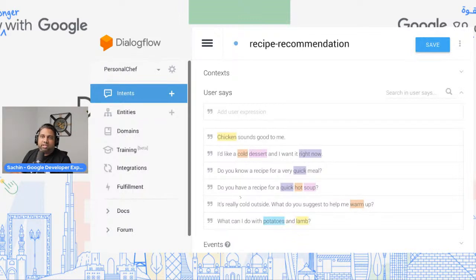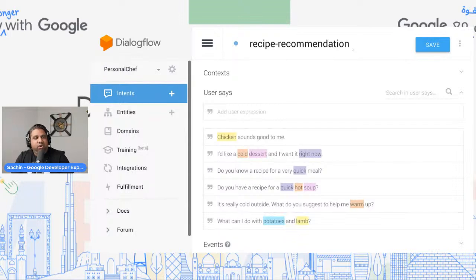If you look at the screen on the left, you have something called intents, right? So you have intents over here. Right now we are looking at the intent that we created, called recipe recommendation. Now within this recipe recommendation, you have, as a conversational design expert, let's say that you are an expert, you start building conversational applications or actions.